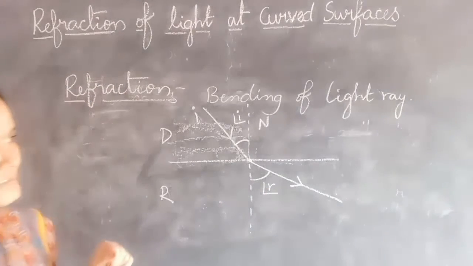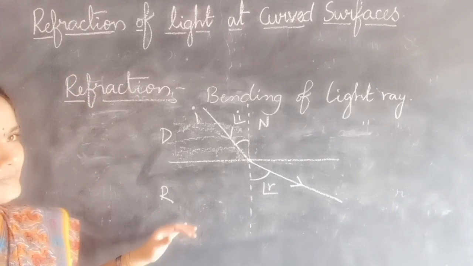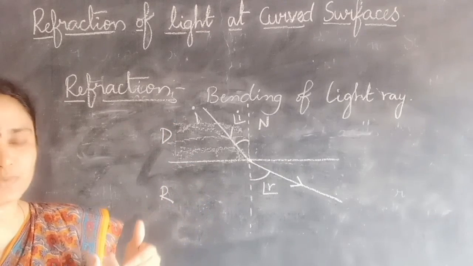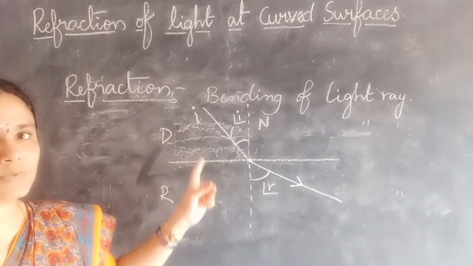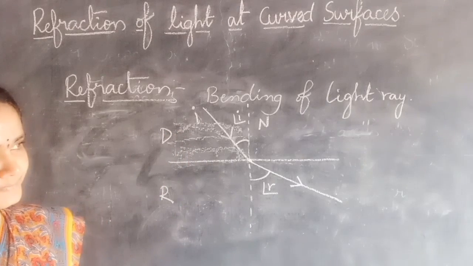See the two cases if we observe for plane surfaces. When the light ray is passing from rarer to denser medium, the refracted ray moves towards the normal, whereas when it is passing from denser to rarer medium, it moves away from the normal.